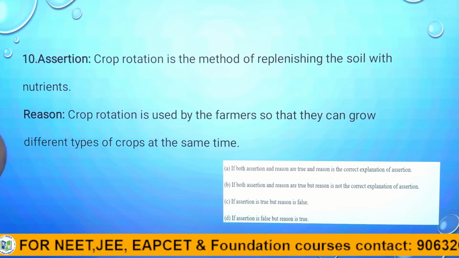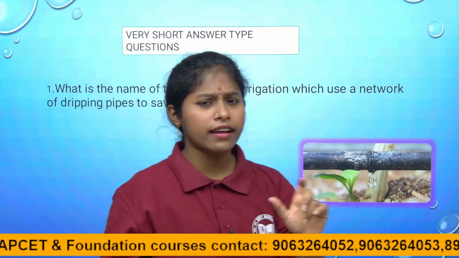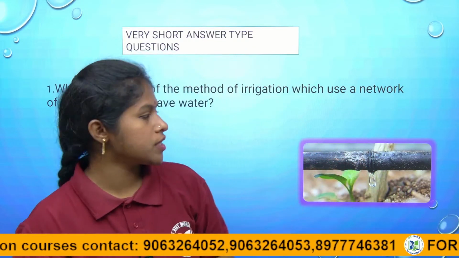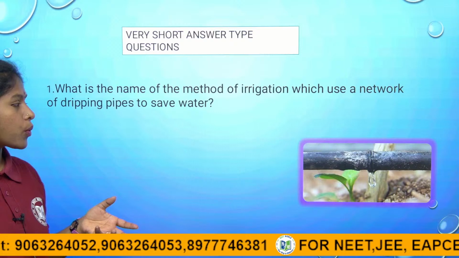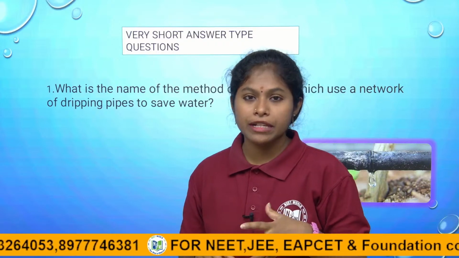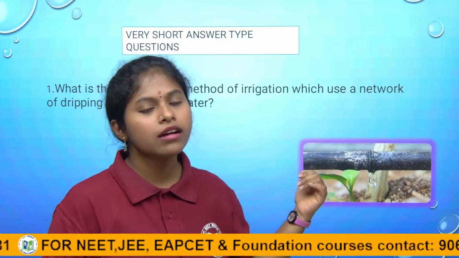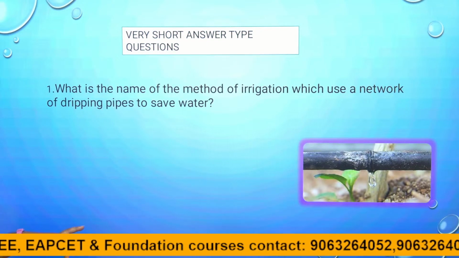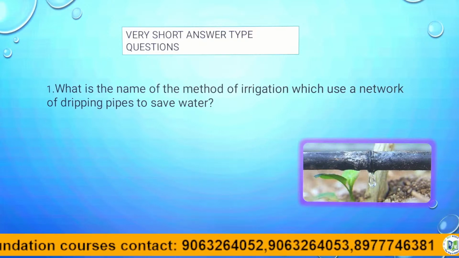So let us go for the very short answer type questions. For these very short answer type questions, you can directly write one-word answers. One-word statements are required for these questions. Children, I will explain in a detailed way, but it is not required to write that much, as I said, because for your better understanding I am explaining the topic. You only have to write the direct statements in the very short answer type questions. In examinations they give 1 mark for this question, so one statement of answer is enough.